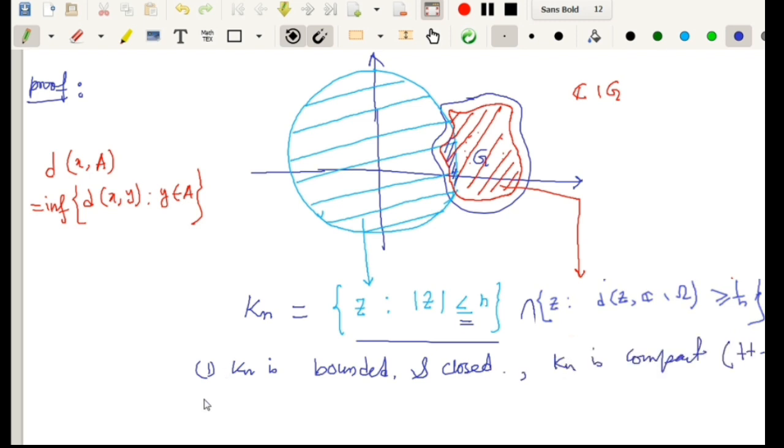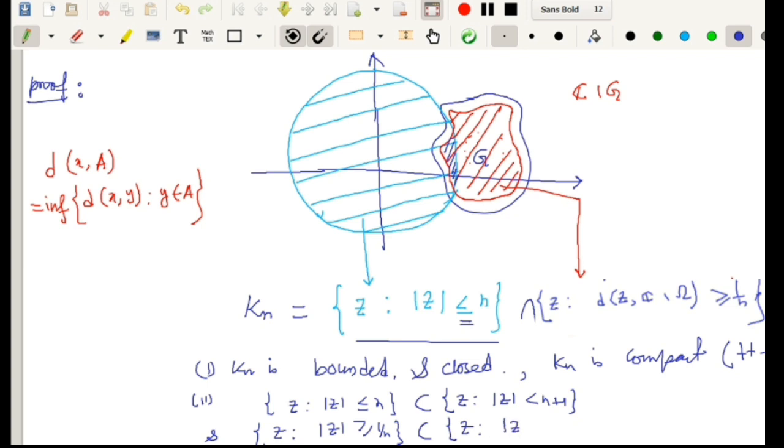The second observation: the set of all complex numbers whose modulus is less than or equal to n is a proper subset of the set of all complex numbers whose modulus is strictly less than n+1. And the set of all complex numbers whose distance from the complement of G is greater than or equal to 1 by n is a proper subset of the collection of those whose distance is strictly greater than 1 by n+1.